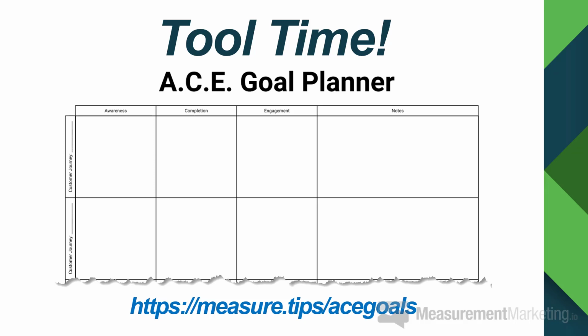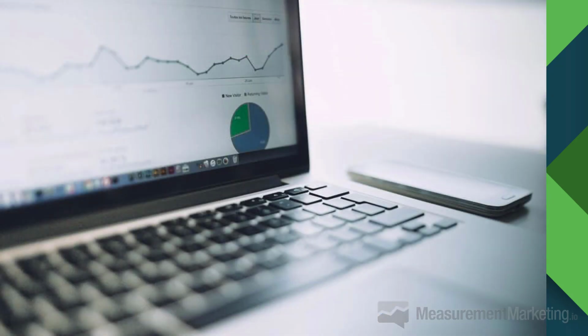You need awareness goals, you need completion goals, and you need engagement goals. And your gut will be to race toward completion goals. But don't forget about the other two, awareness and engagement. You need those. So awareness, completion, and engagement, all three is what gives you a big picture as far as what's going on. Now let's talk about Google Analytics.